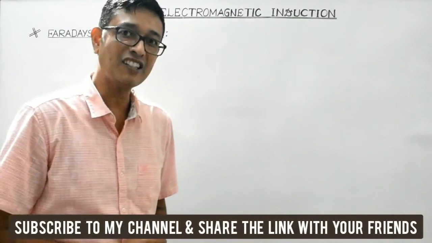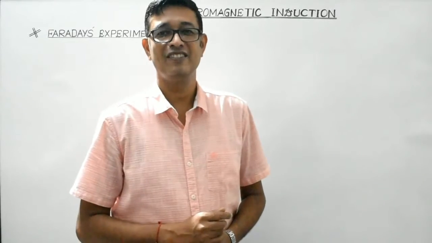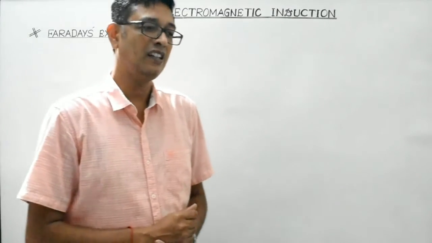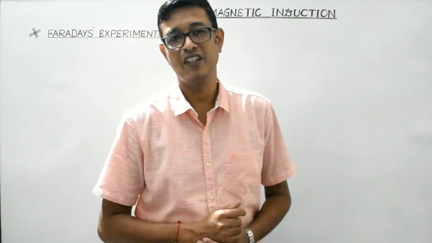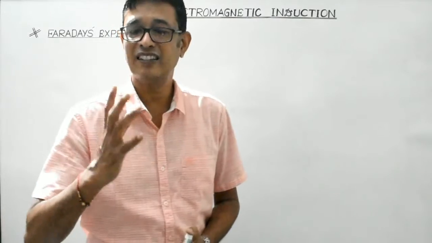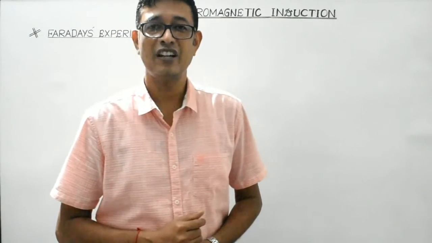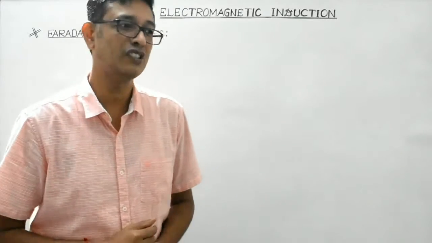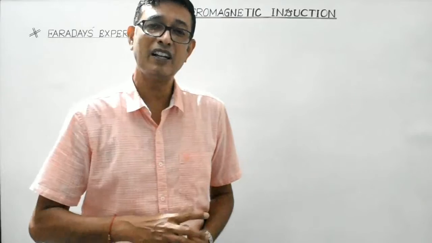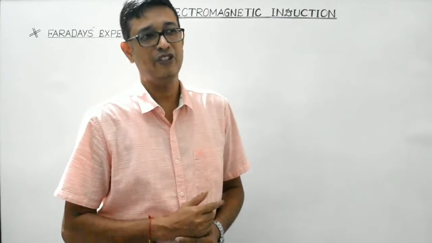We are going to start a new unit, which is electromagnetic induction. It's a wonderful phenomenon, and I'll start with a brief history. In 1820, Christian Hans Oersted, a Danish scientist, experimentally verified the magnetic effect of current, which we have already studied.